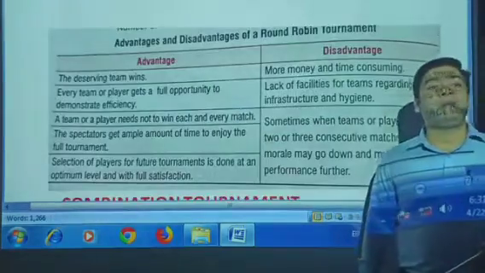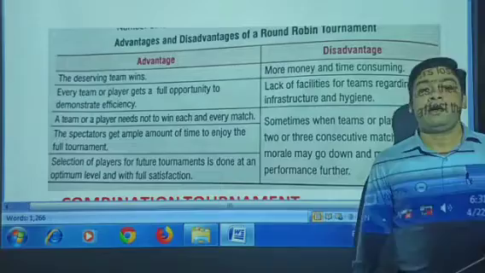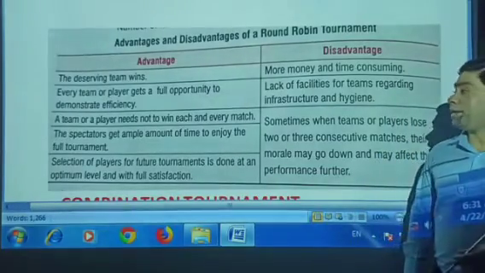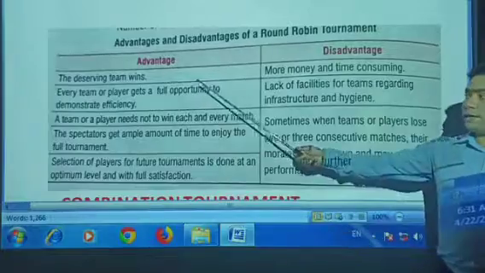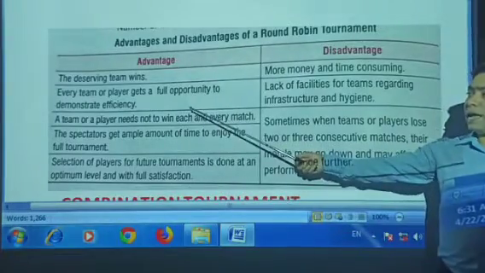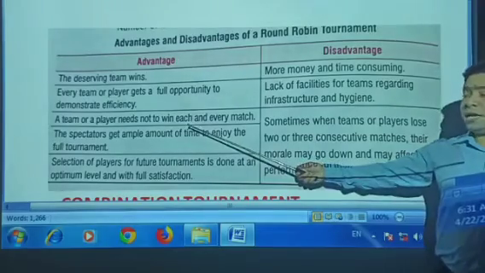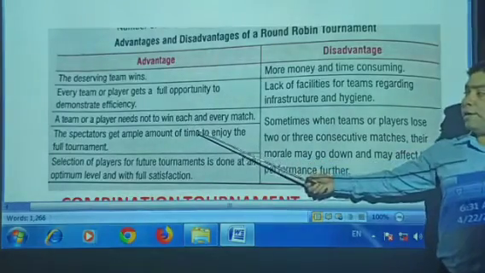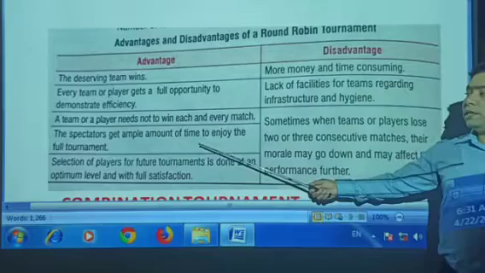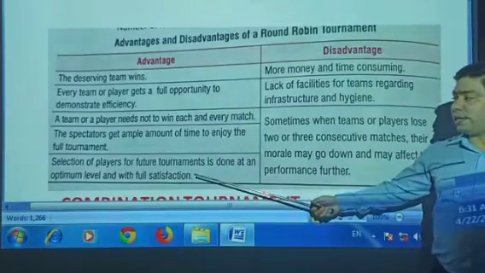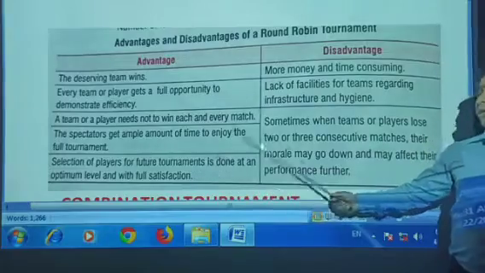But whenever we are talking about any kind of tournament, we also discuss its advantages and disadvantages. So these are the advantages. The deserving team wins, and every team that plays gets full opportunity to demonstrate efficiency. A team or a player need not win each and every match. The spectators get ample time to enjoy the full tournament and to plan for future tournaments.